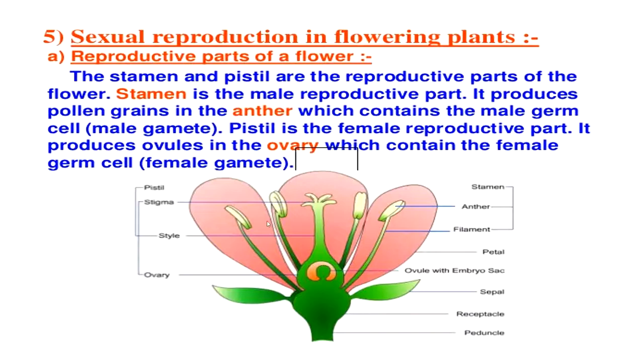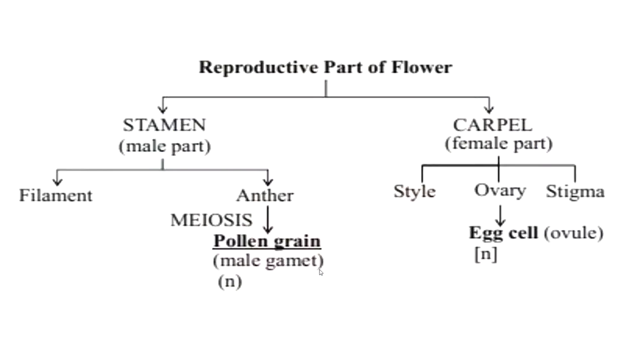And here this is the female part, known as the pistil. So the pistil has three parts: stigma, style and ovary. The mouth of the pistil is known as the stigma, which receives pollen grains, and just after that the style forms a neck-like structure, and at the end is the ovary, which produces eggs. So this is the reproductive part of the flower.